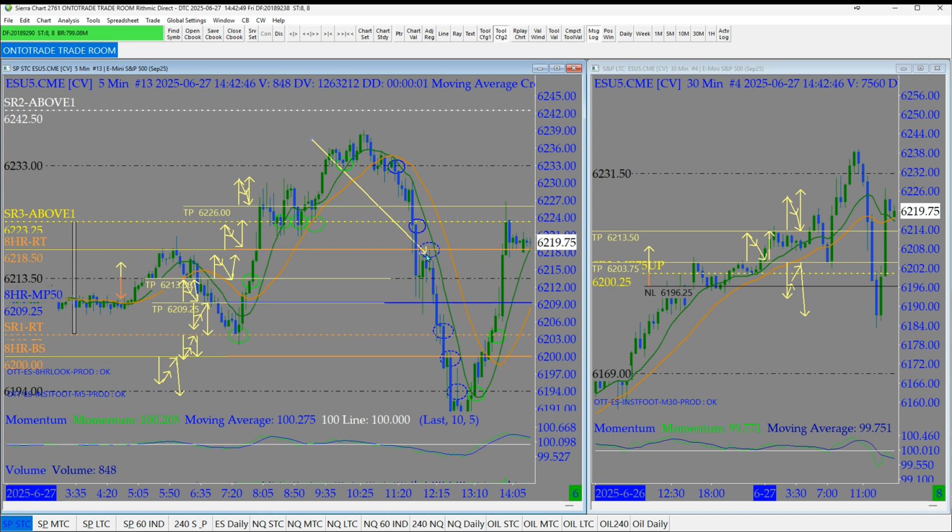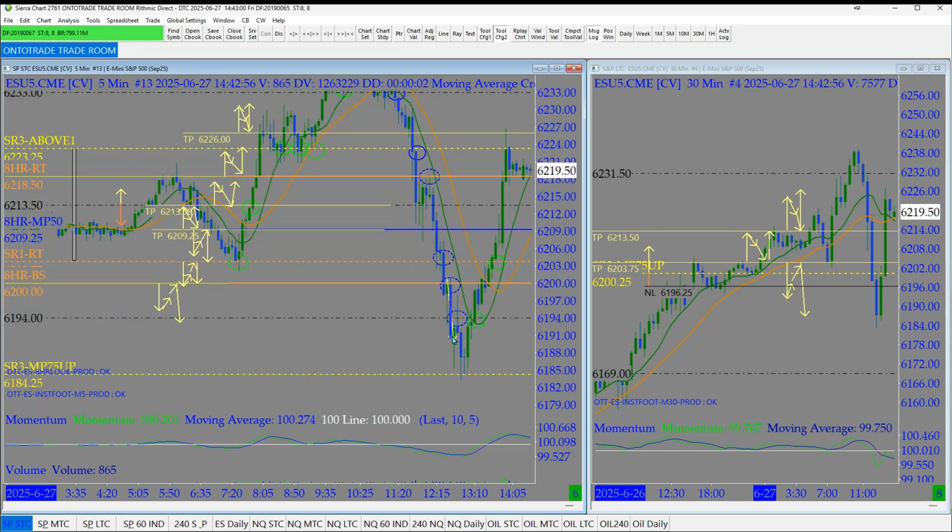Set up other short opportunities off the high of the day. Also broke out from the high, but off the low. Setting up other reversals through our 8-hour midpoint and then retested the low of the day before moving all the way to the bottom of the next channel. Stalled out, setting up for long opportunities, moving back up.